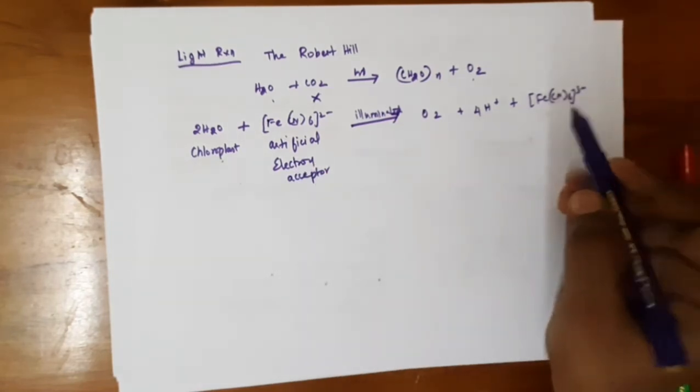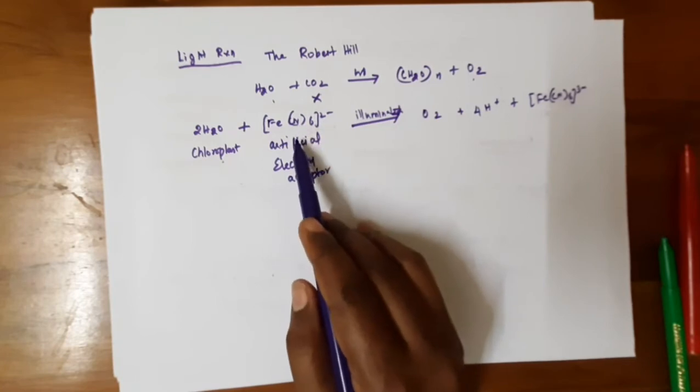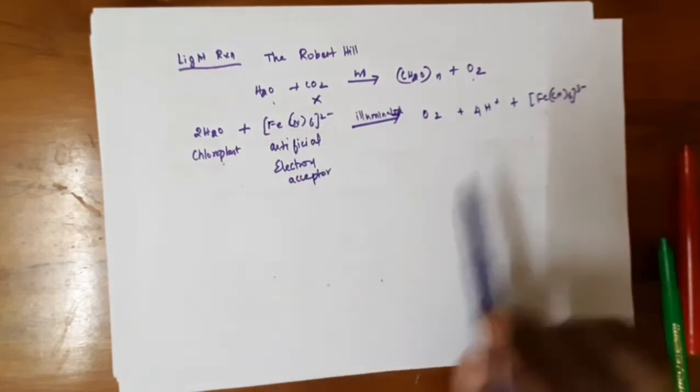Ferric cyanide is converted to ferrocyanide. So the electron acceptor is an electron transfer agent in this series.